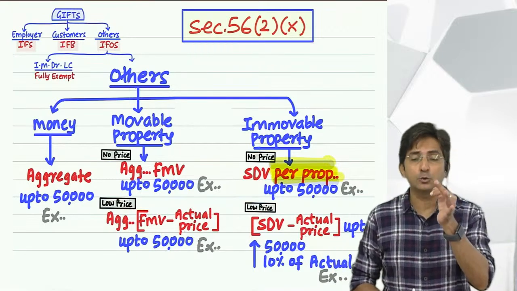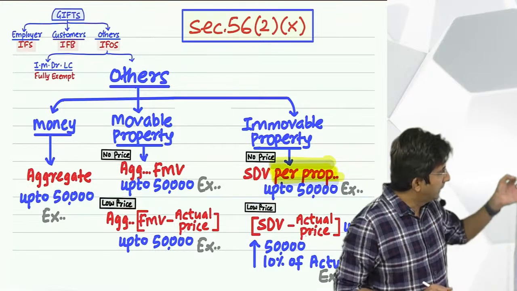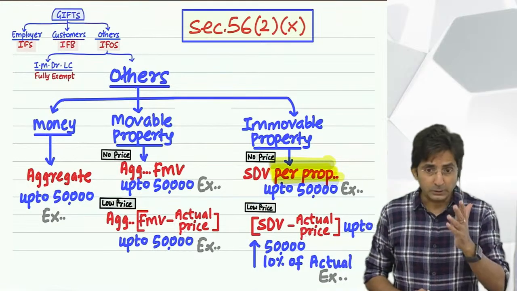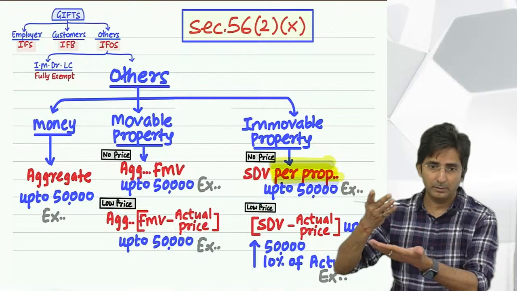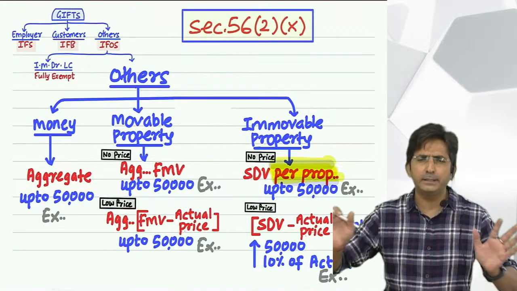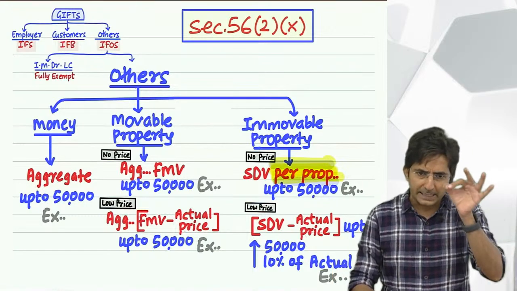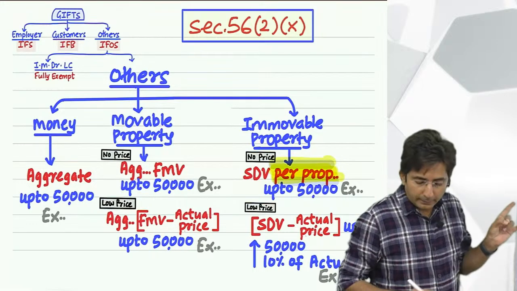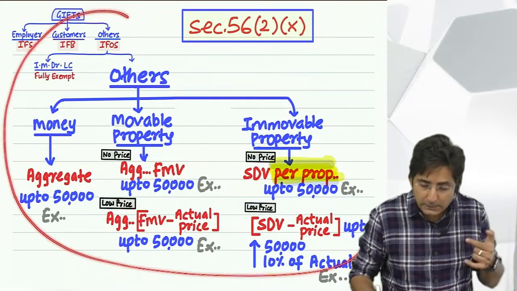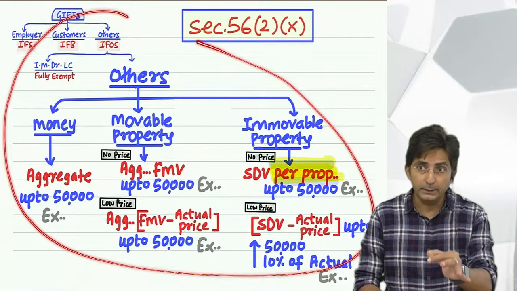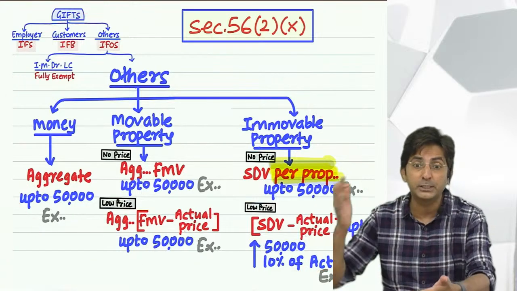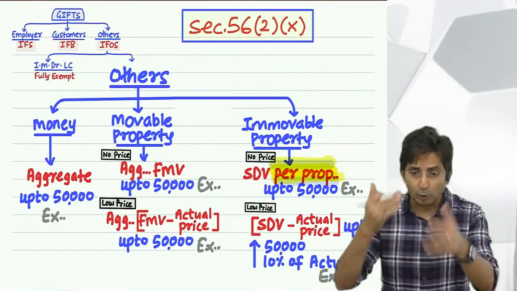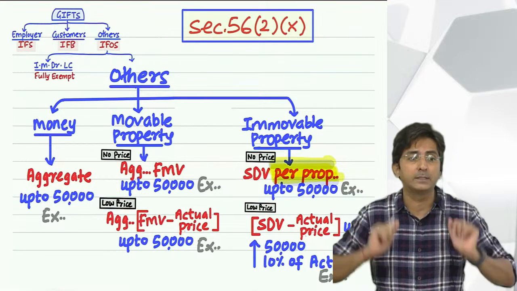Section 56(2)(x) has given all these detailed provisions. If you see in the original act, it is given so lengthy. But I have done the same thing in chart form. In one small chart, everything is covered. But in the original act, it goes into pages. And even then you will not be able to understand what it is.